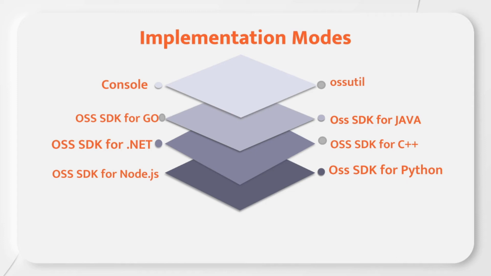Alibaba Cloud provides you different types of implementation modes you can perform by using the console, OSS util, which is an open source software package, OSS SDK for Java, where SDK stands for Software Development Kit, and OSS SDK for C++, Python, Node.js, .NET and Go. In this tutorial, I will perform the demo by using the console implementation mode.